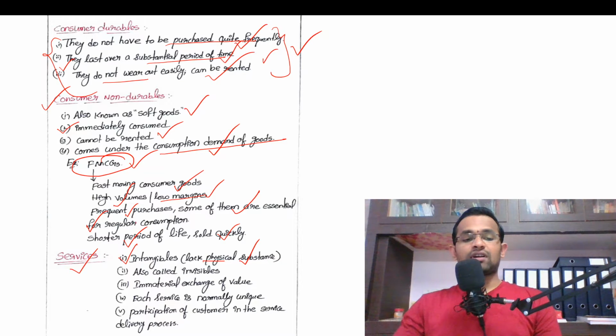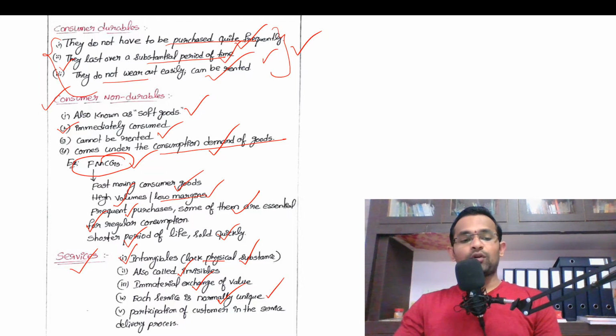So services are also called invisibles. They are an immaterial exchange of value. Each service is normally unique. What is the meaning of this? The service provided by health professionals, the services provided by lawyers, the services provided by homemakers. So each service is unique.